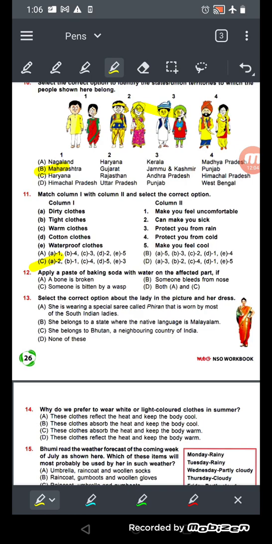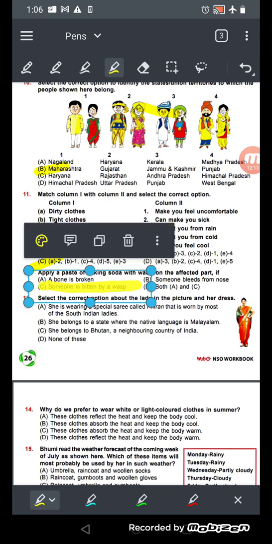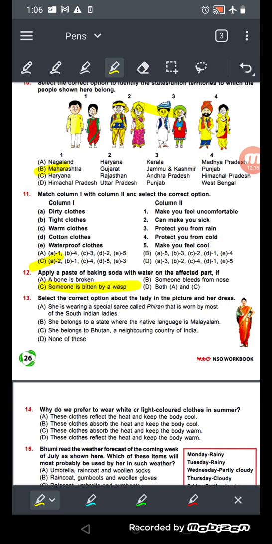हम बेकिंग सोडा का पेस्ट कब लगाते हैं हमारे बॉडी पे? When someone is bitten by a wasp. If a wasp bites you, we put the baking soda. Why? Because they have formic acid when they sting. So to neutralize the formic acid we need to put some base. So baking soda is a base.